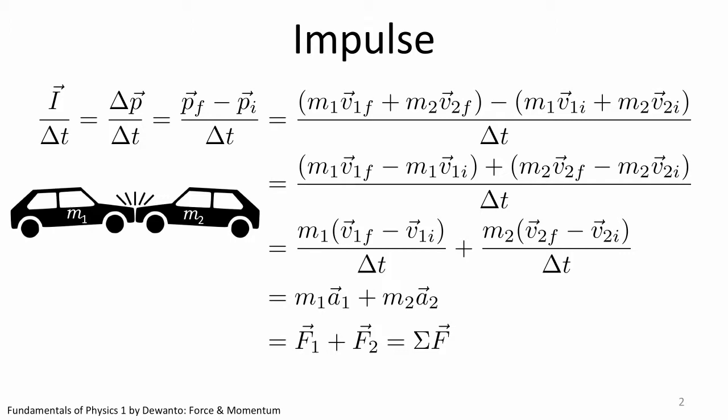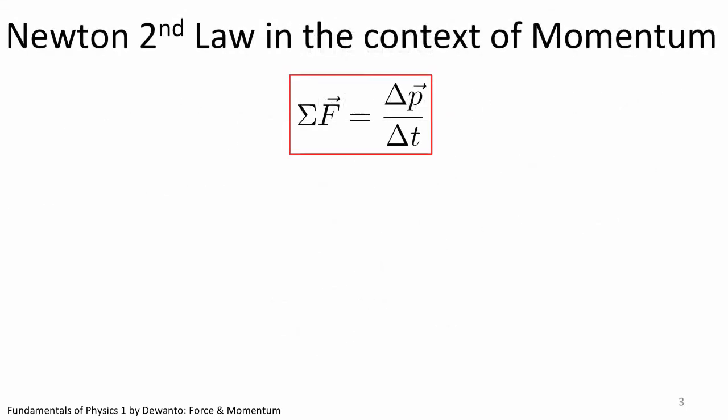That's the complete derivation. Now let's collect the relevant terms and put them together. What we have just established is the connection between Newton's second law, the famous F equal to ma, and the momentum. That is, we can write down Newton's second law in terms of momentum, or the change in momentum to be more exact. Force is equal to the change in momentum over time.